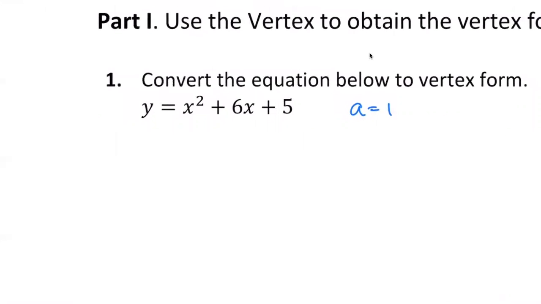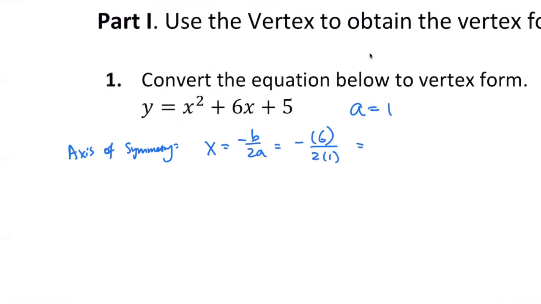Okay, and then we will go ahead and do our vertex. Our vertex is going to be, well, we know the axis of symmetry, right? Axis of symmetry is x equals negative b over 2a.